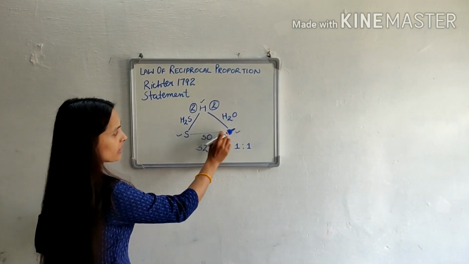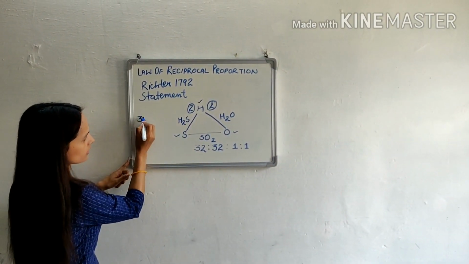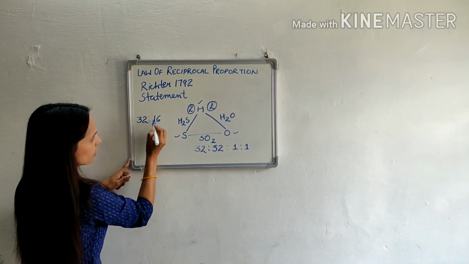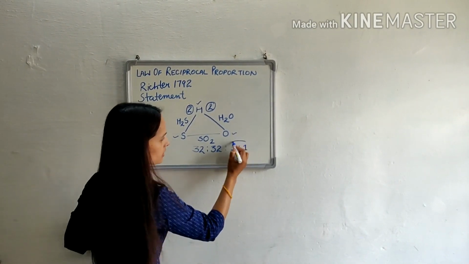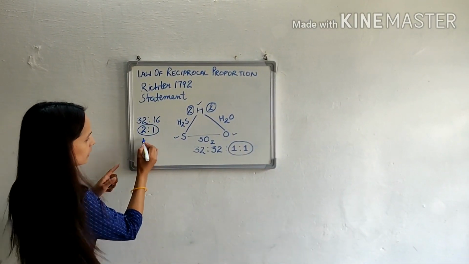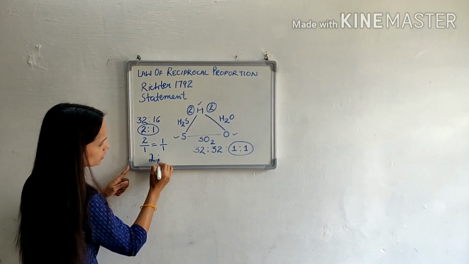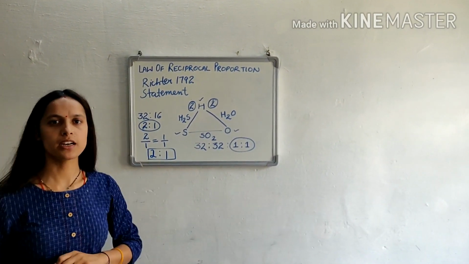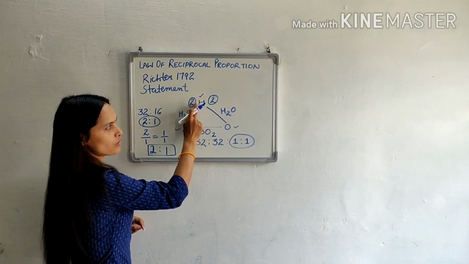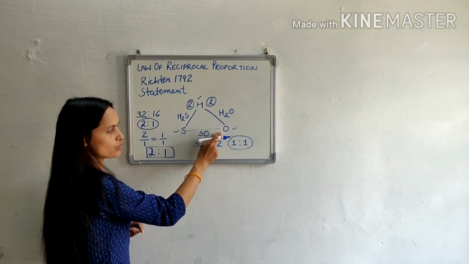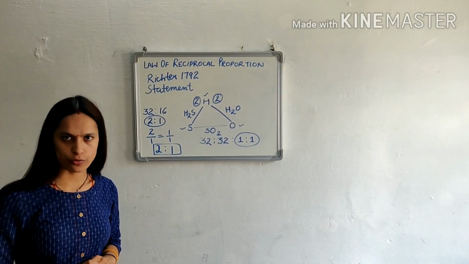Clear? And when they combine separately with hydrogen, what will be their ratio? Here sulfur is 32 and oxygen is 16. So the ratio is 2:1. In this, the ratio is 2:1. In this, the ratio is 1:1. When we simplify these two ratios, what will be the ratio? That is 2:1. That is the simple whole number ratio. So when two different elements combine separately with a fixed mass of a third element, then they do so in either the same ratio or in a simple whole number ratio by weight. Clear?